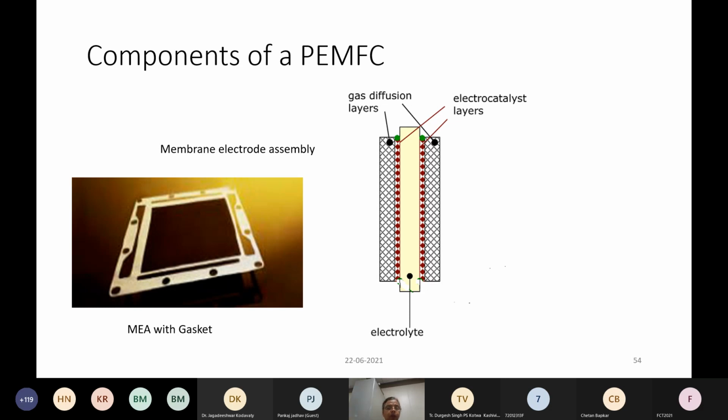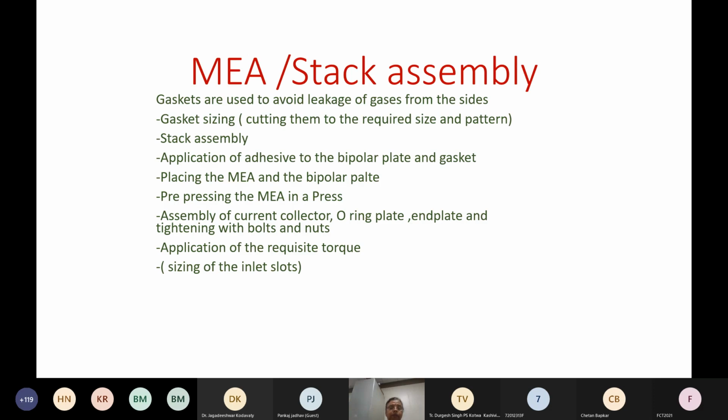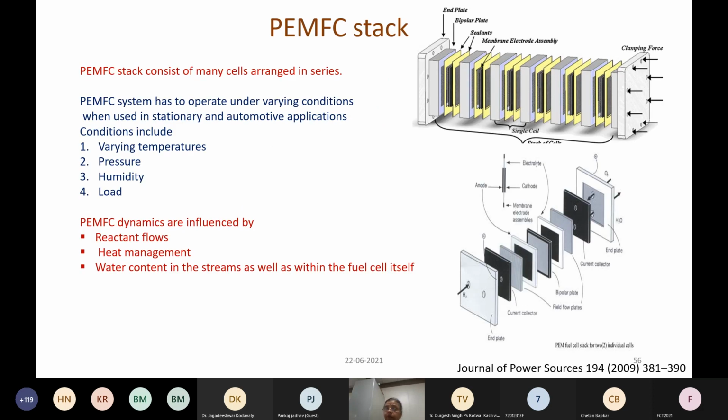So this is one of the major parts of the fuel cell, or one of the important components of the fuel cell. Such membrane electrode assemblies are piled together along with the current distributor plates and bipolar plates, the gas distributor plates, to form a stack assembly, basically. Finally, you have an O-ring, current collector, everything, end plate. All these things are tightened to ensure gas tightness, and you can also use gaskets so that gas does not leak, to form what is a PEMFC stack.